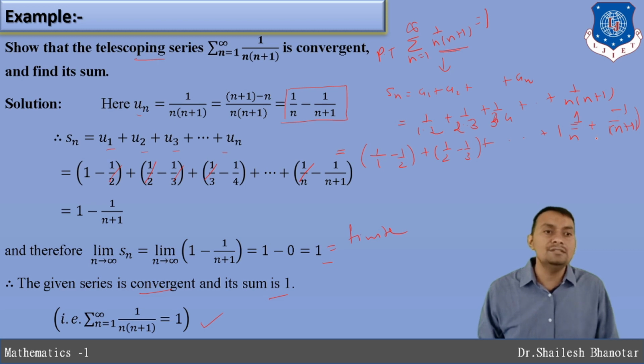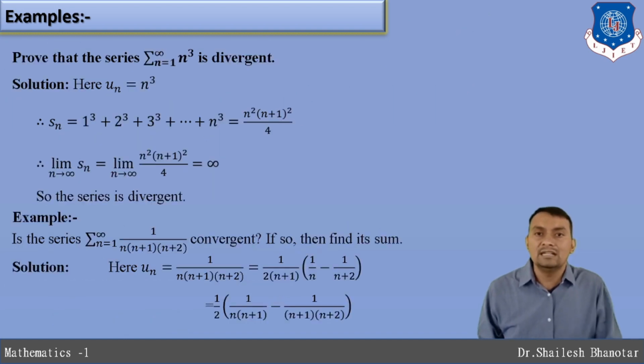Whenever you see linear and distinct factors like that, you may use this concept. Then it is clear that when n is equal to 1 you get this, n is equal to 2 you get this, n is equal to 3, and so on. After that, the middle terms get eliminated, and you have 1 minus 1 divided by n plus 1. When you take the limit, this is a finite quantity, and hence you get the answer. Let us consider another question.